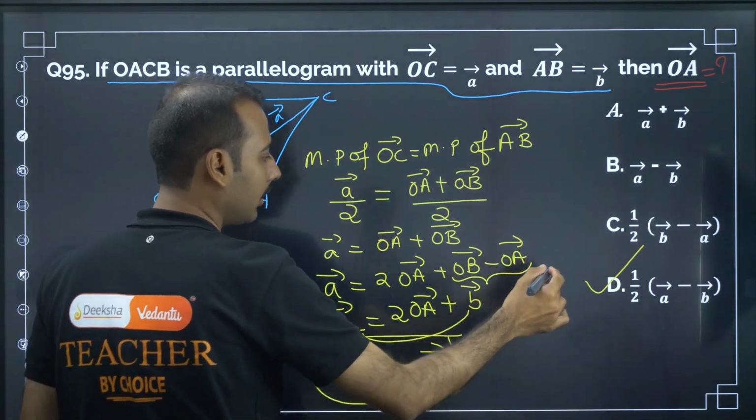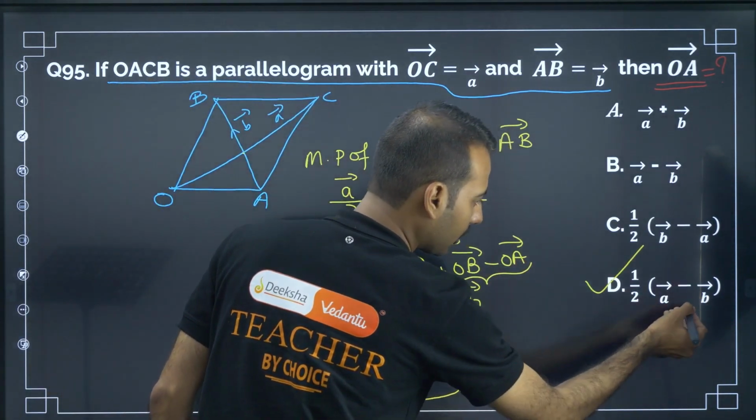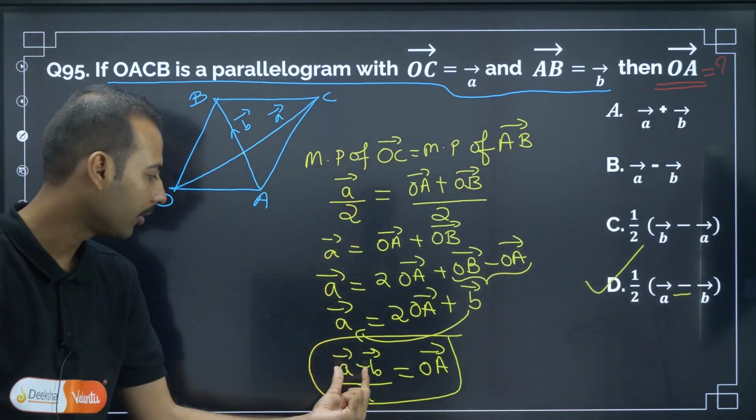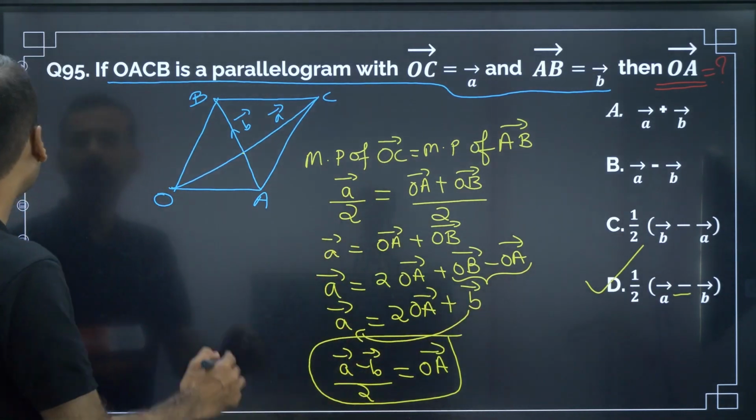This minus is actually like this. This minus should be here, that is because of their typing error. But anyway, the answer is D. Moving on to the next question.